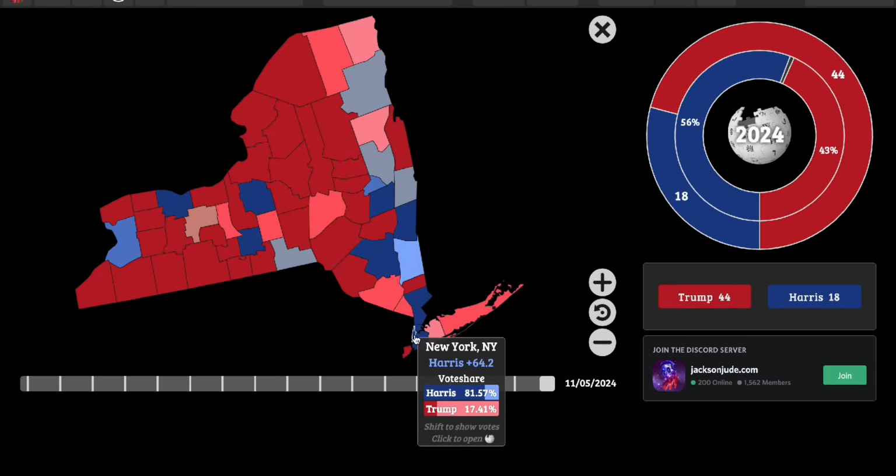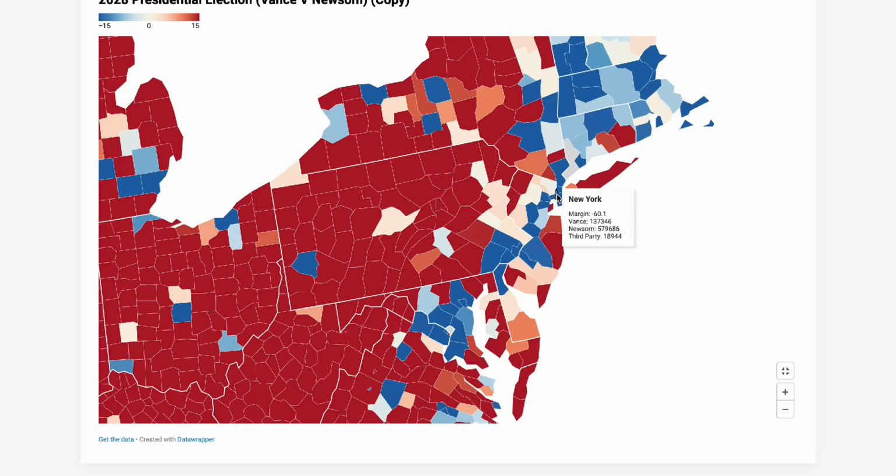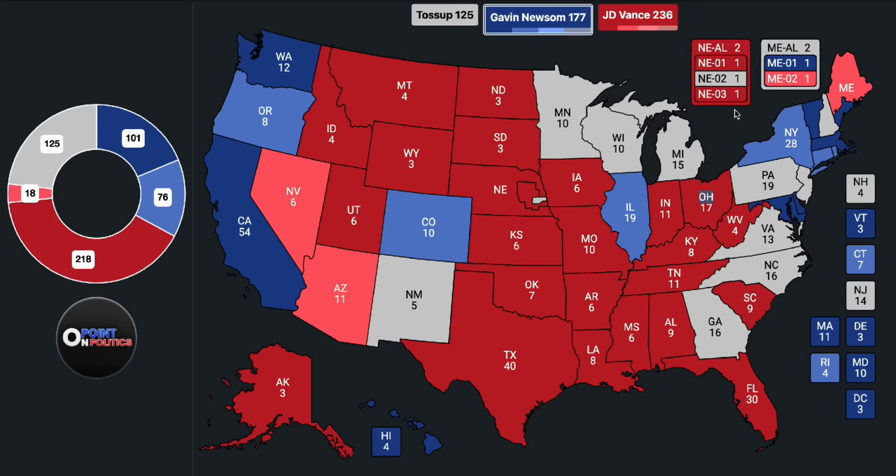But even looking at New York, this is really interesting because you can clearly see it was a D plus 64 win. Vance is only losing it by 60. The Bronx, D plus, give or take, 45. Now it's D plus 42. And the shifts will probably be bigger than this, by the way. Just FYI, I actually think it'd probably be a lot closer than that.